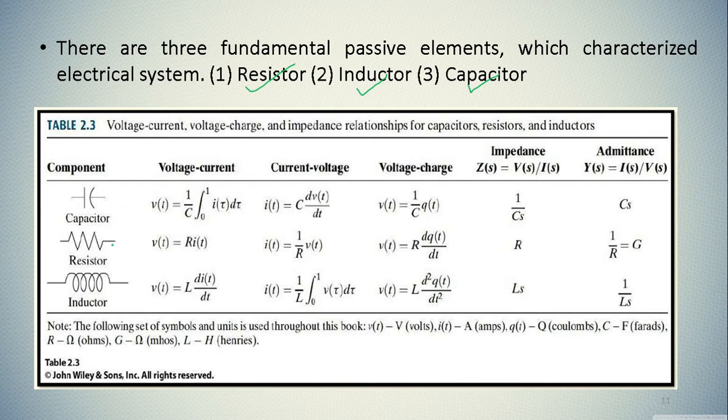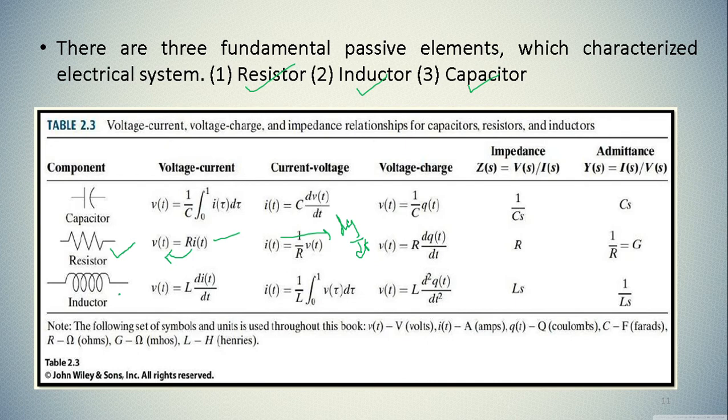Now let us discuss capacitor, resistor and inductor one by one. Let us first discuss a resistor. So voltage across a resistor is V is equal to IR, Ohm's law. If you want to find current, then it will be V divided by R, R will be in the denominator. If you want to represent it in terms of charge, the rate of change of charge, then I can be represented as dq by dt. In that case v(t) is equal to R dq by dt. So impedance in that case will be R and admittance will be 1 upon R, that is G.